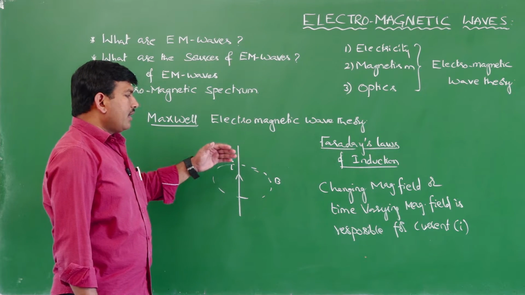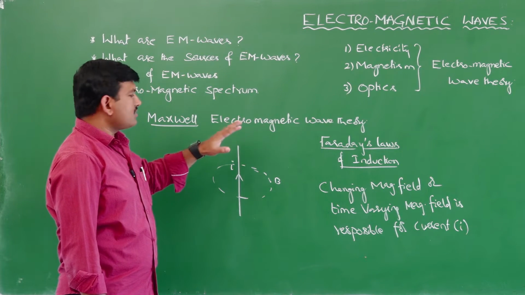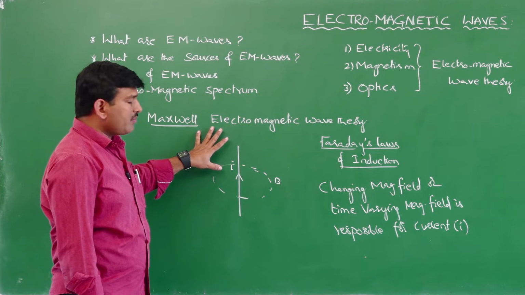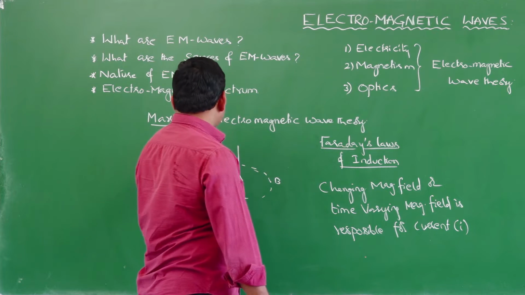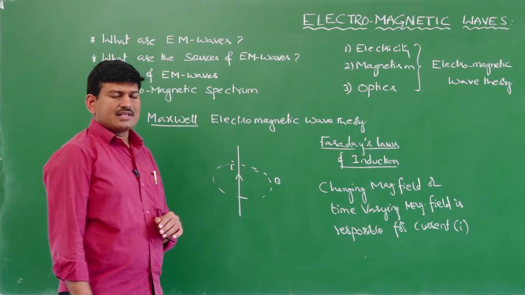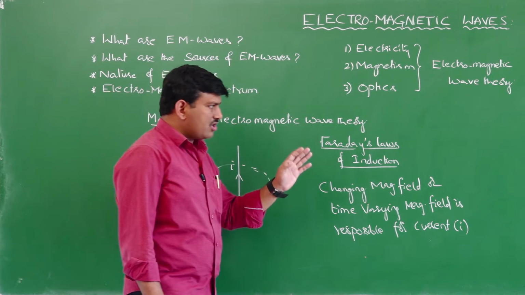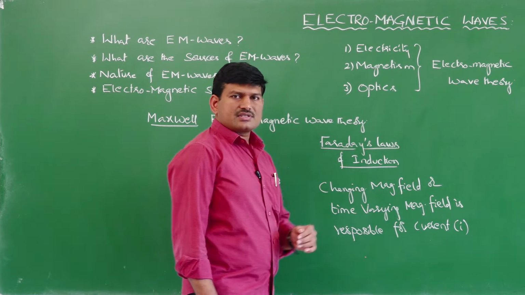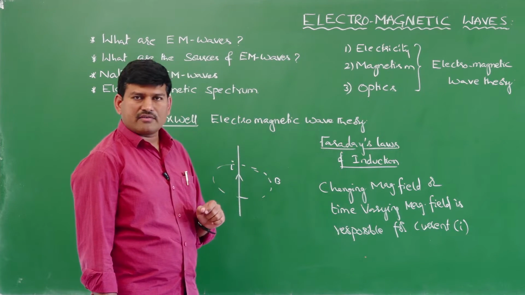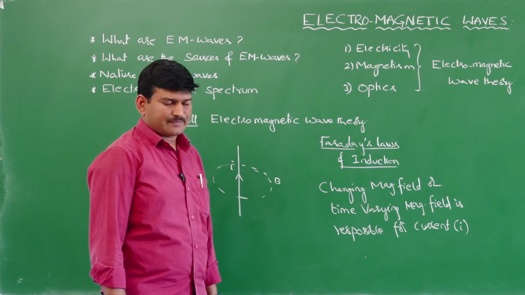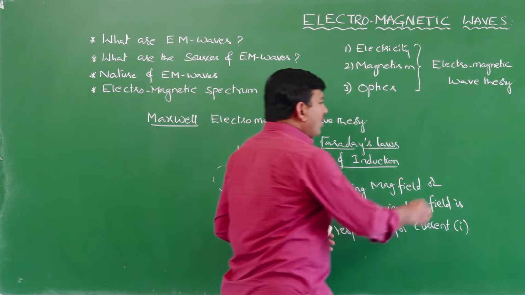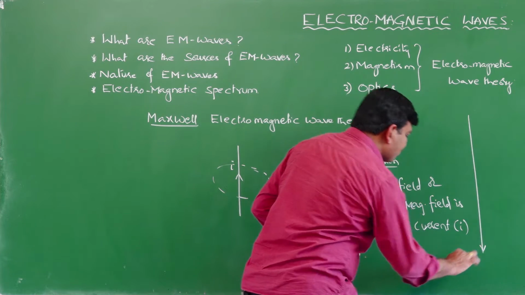Now, what are the equations developed by him? There are four important equations, and those equations developed by Maxwell are called Maxwell's electrodynamic equations. Those equations along with the Lorentz magnetic force formula are successful in explaining all these three topics. Now what are those four equations we have to study here?